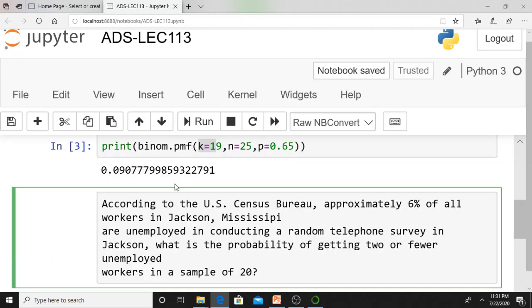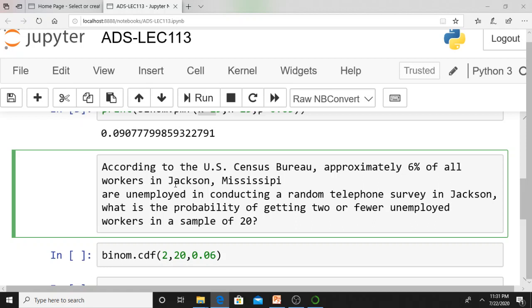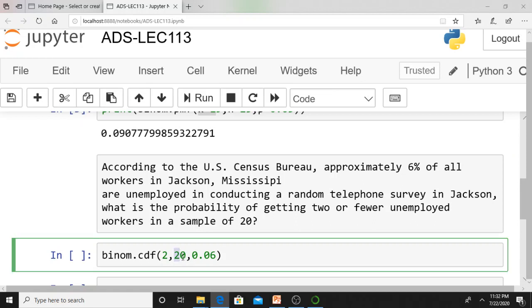Here we want to know what it says. Just see, according to the US Census Bureau, approximately 6% of all workers in Jackson, Mississippi are unemployed. In conducting a random telephone survey in Jackson, what is the probability of getting 2 or fewer unemployed workers in a sample of 20? Here this 20 is the sample size. 2 or fewer means that may be P of x equal 0 plus P of x equal 1 plus P of x equal to 2, that you must understand.